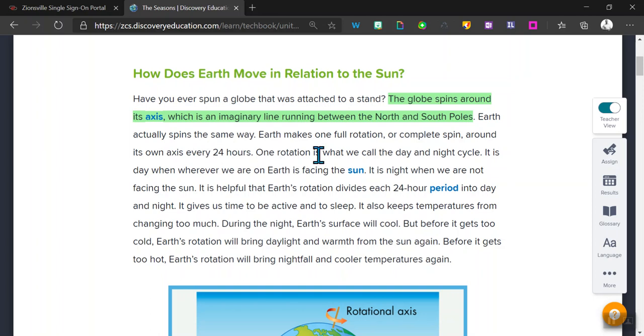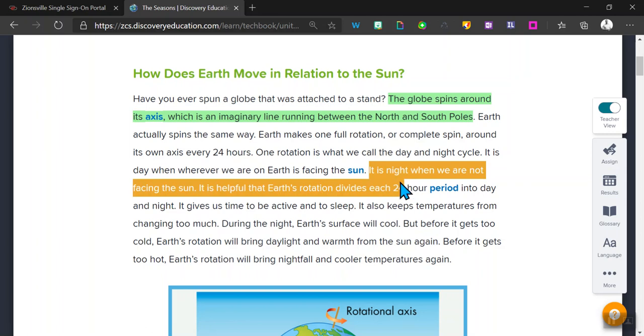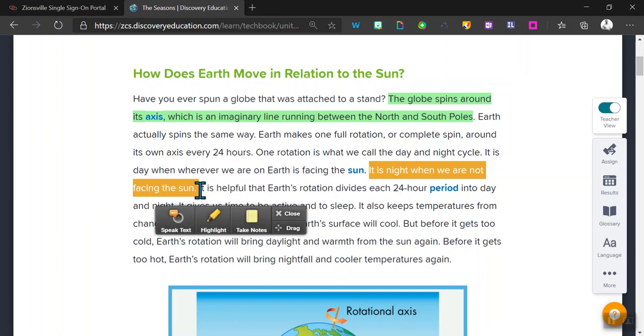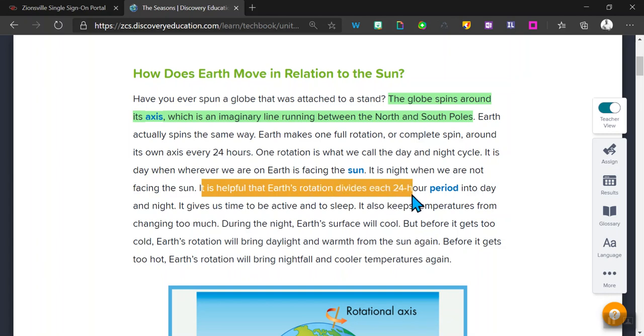One rotation is what we call the day and night cycle. So 24 hours in a day. So 24 hours for daytime and nighttime. All right. So it's day when we're facing the sun, when Earth is facing the sun, and it's night when we're not facing the sun. And that's helpful because it's really hard to sleep when it's really light outside. And the sun gives us two things, heat and light. So it's helpful that Earth rotates because that divides each 24-hour period into day and night.